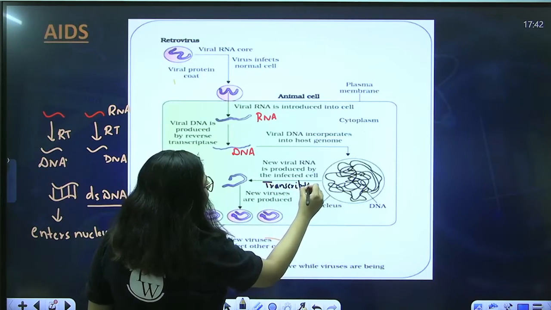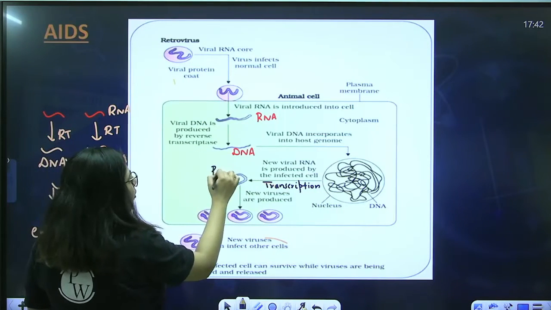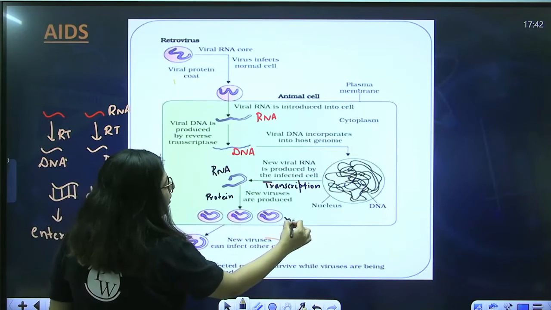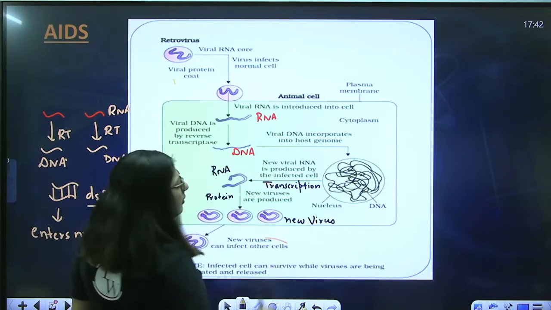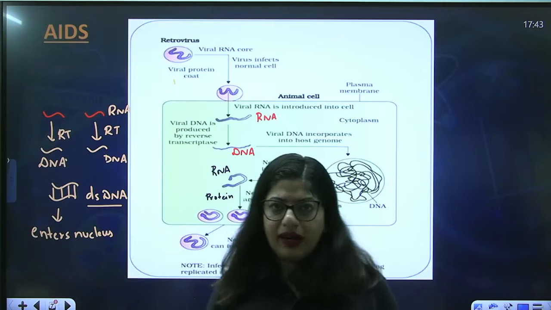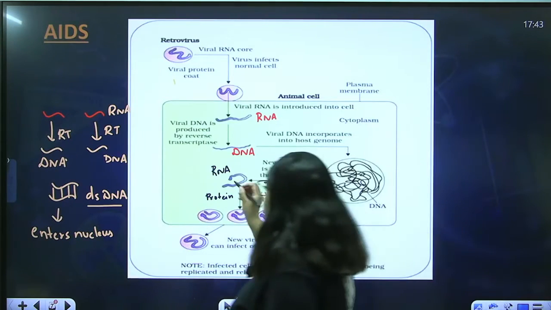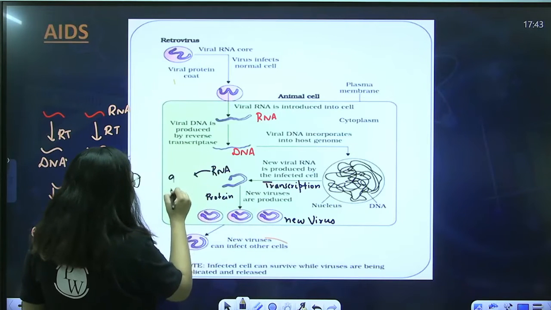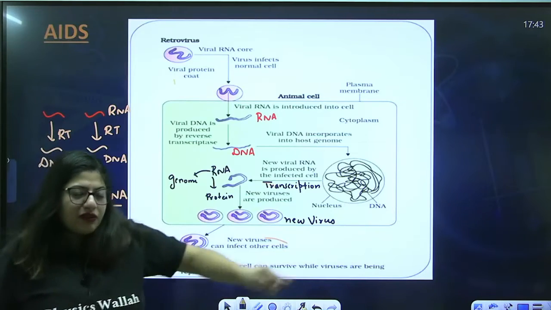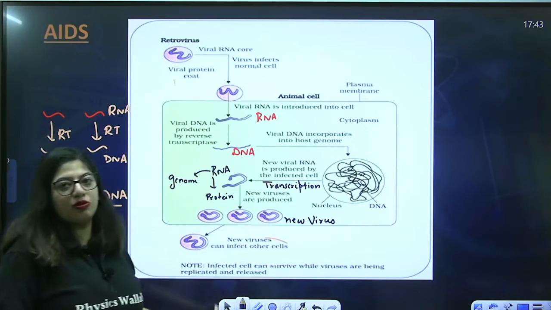When the transcription takes place, again RNA will be formed. RNA will form protein and protein will form new viruses. Because what is the virus made up of? Protein. GP120, GP41, and so on, right. So, what will this do? It will form two types of RNA. One RNA will become the genome and one RNA will form protein. Protein will form the coat, the genome will go inside it and new virus babies will move out.